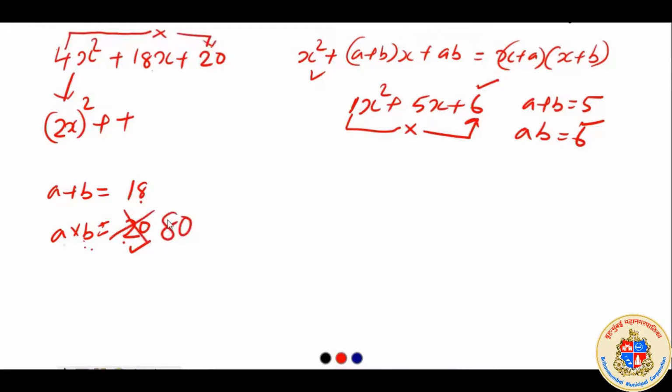That means we are learning that we should multiply the coefficient of x square with the constant, so that will be the product ab. In that case, we should get numbers whose product is 80 and whose sum is 18. And the simple method of finding them is again prime factorization, which you are familiar with.